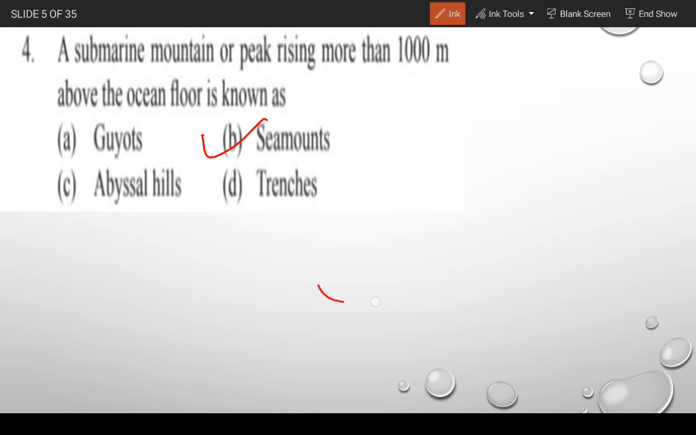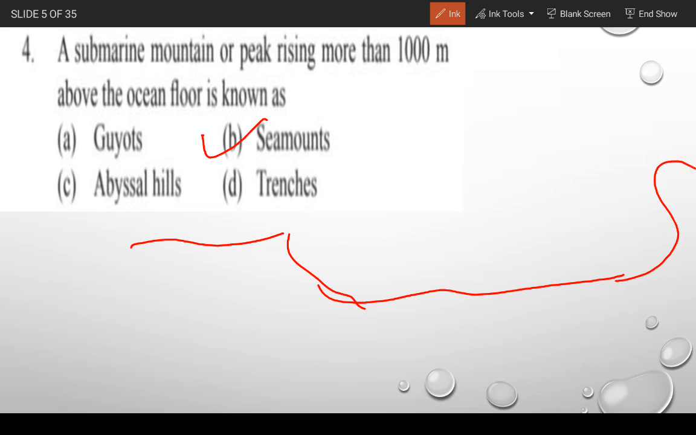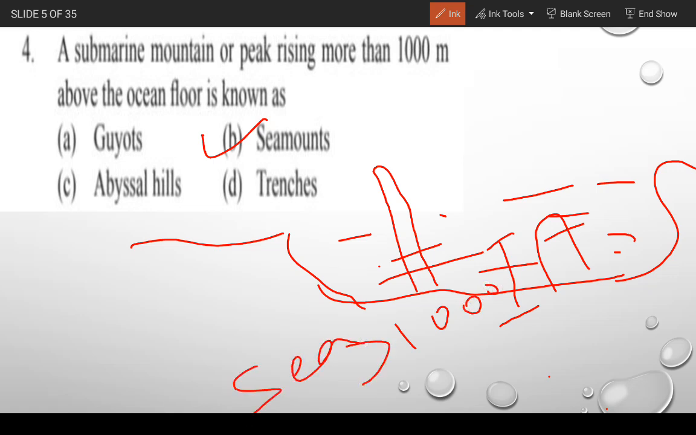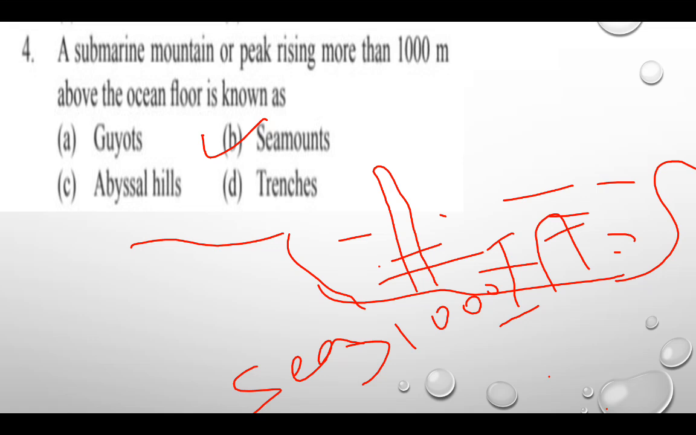Generally, this is the oceanic floor. Let's take an example. This is the oceanic floor, and the water is filled in it like that, and there are 3 types of things: a guyot and others. If the height is more than 1000 meters, then it is called a sea mount. So gentlemen, moving to the next question.